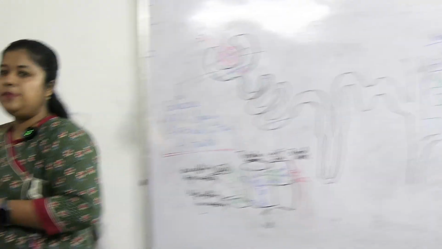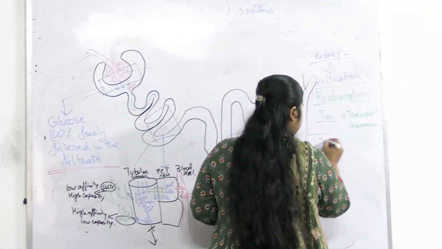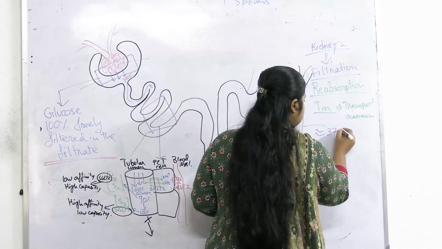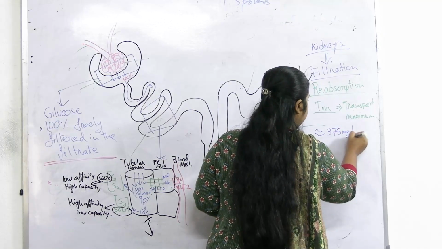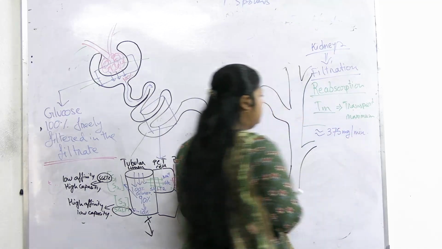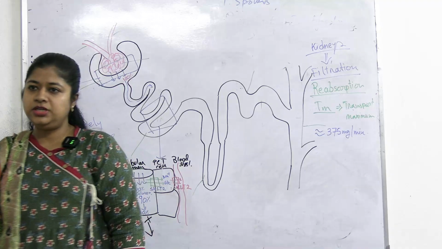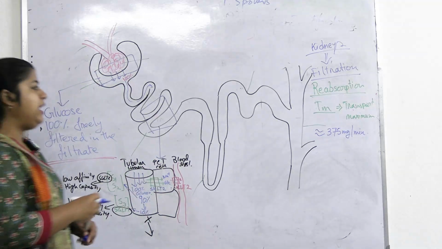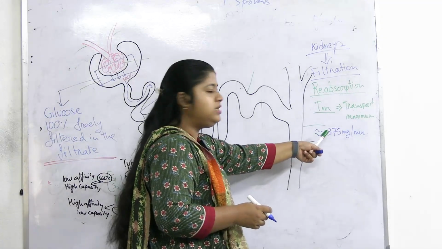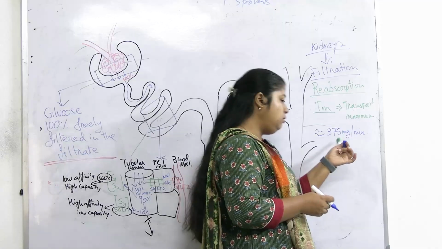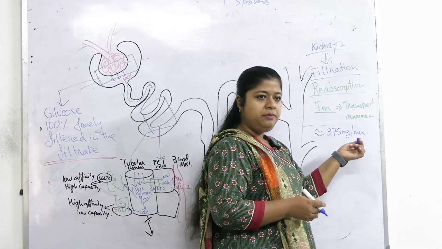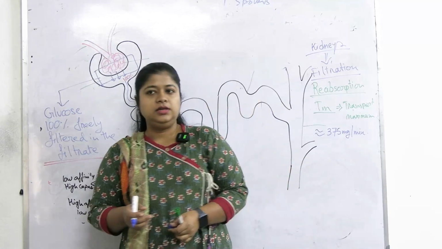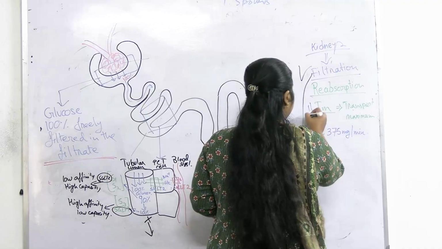The rate of glucose reabsorption in PCT. In a healthy individual, it is around 375 milligram per minute. So 375 milligram of glucose can be reabsorbed per minute. So this is one factor.